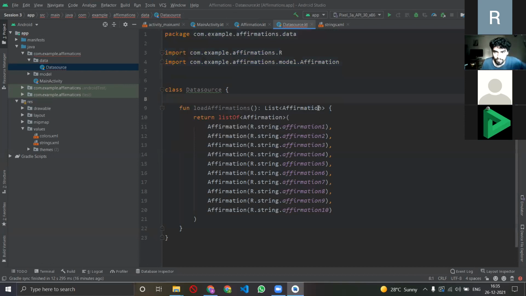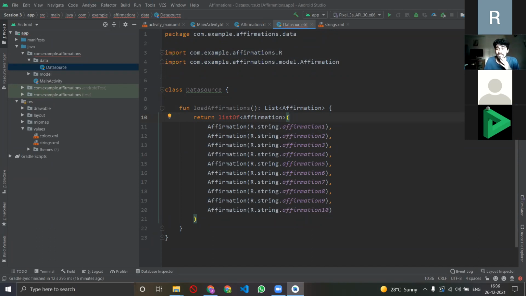Okay, there was a small syntax error that I had made. I had forgotten to write a semicolon, I guess, or something. There was some bracket problem basically due to which this error was arising. So okay, that's done, sorted, good. So now what I've done is that I've told the data source: data source, listen, I need 10 affirmations, so refer to these 10 affirmations with these string IDs, okay? The data source will say okay boss, that's done.